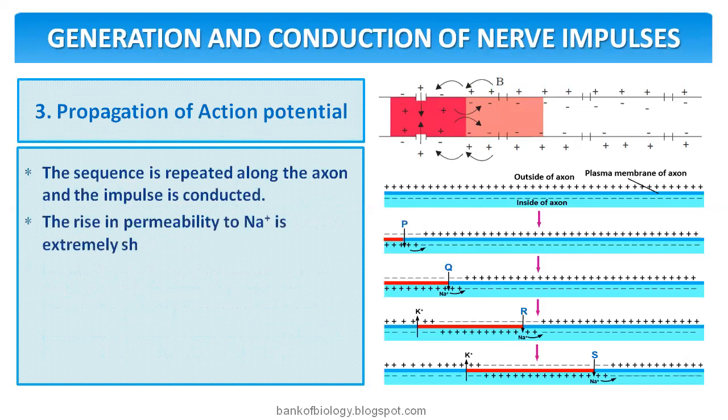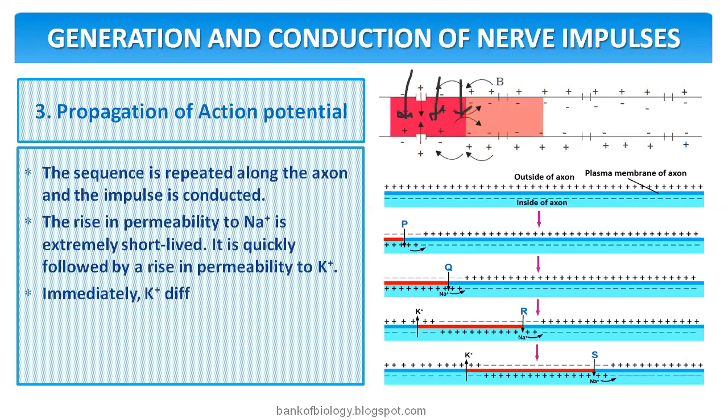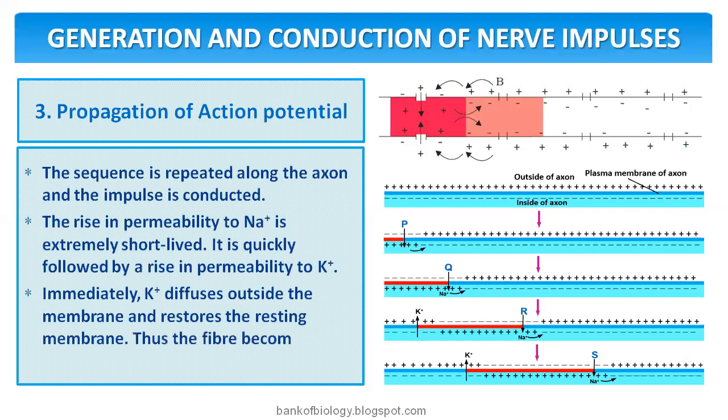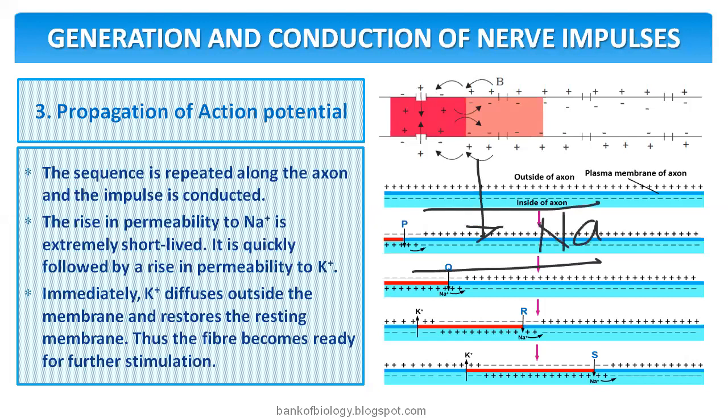The rise in permeability to sodium is extremely short-lived. That means the influx of sodium is extremely short-lived. It is quickly followed by the rise of permeability for potassium ions. As I said when I explained this area, you need to remember: influx of sodium ions always increases charge. Then efflux of potassium ions decreases charge. That is very important. These two things are to be remembered.